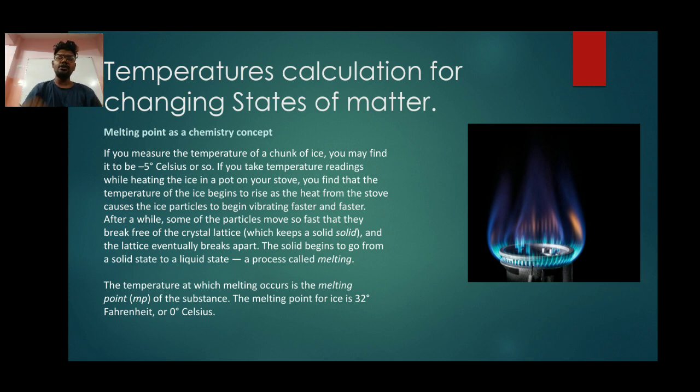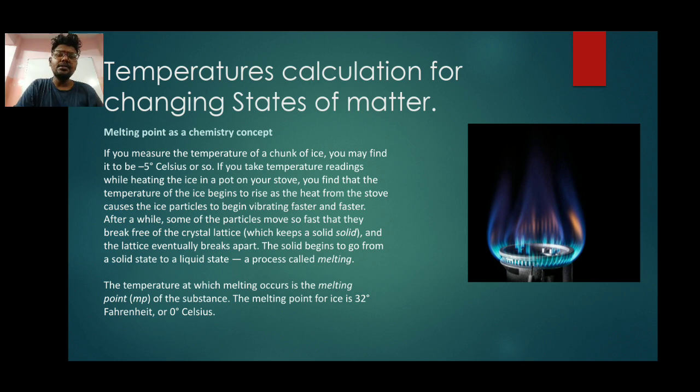As I told you, if you give heat to ice, the molecules inside it get vibrated, and due to that it converts into water form. Ice is a crystal because it has a perfect lattice. A perfect lattice crystal means, if you see hexagonal settings, they are called crystal settings, and ice is a crystal. If you want to understand, you can check the microscopic view of ice, you will find a crystalline pattern. The solid begins to change from solid state to liquid state. This process is called melting, as we had studied.